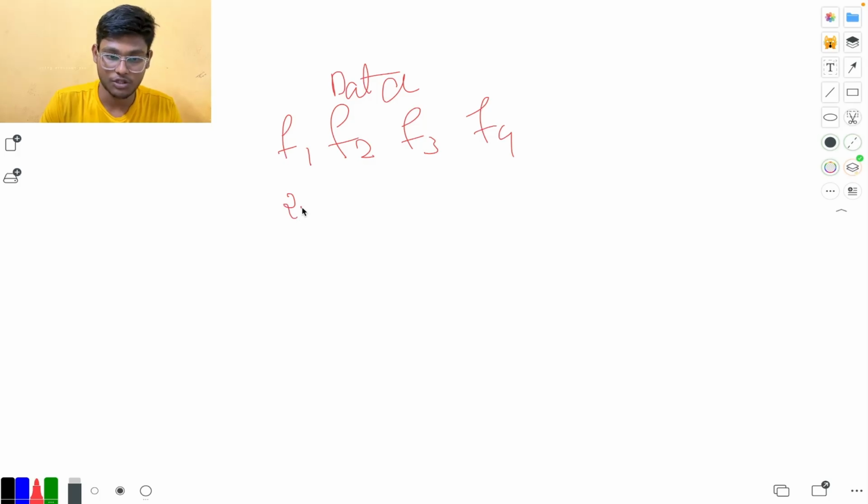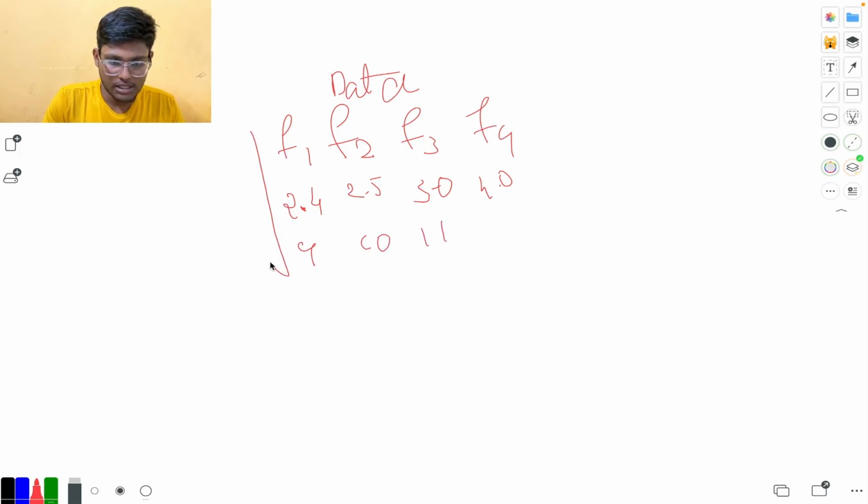Assuming, for eyes 2.4, for face 2.5, 3.0 for the nose, and 4.0 for the mouth. Assuming these are the data sets. Similarly, we'll be having 9, 10, 11, anything.